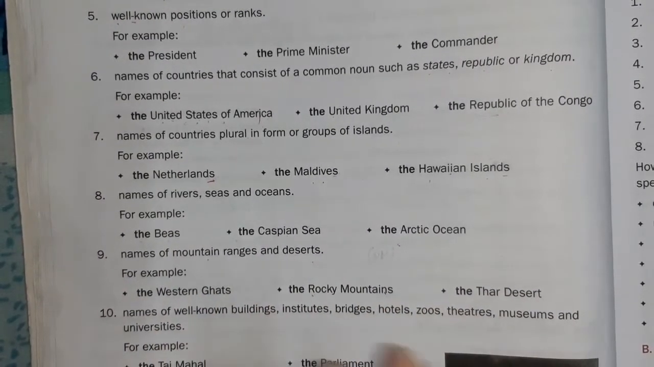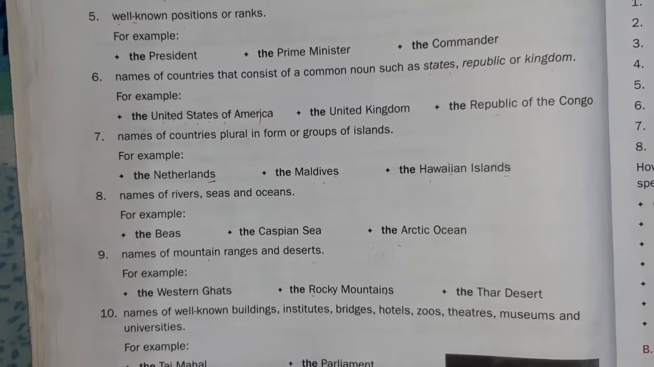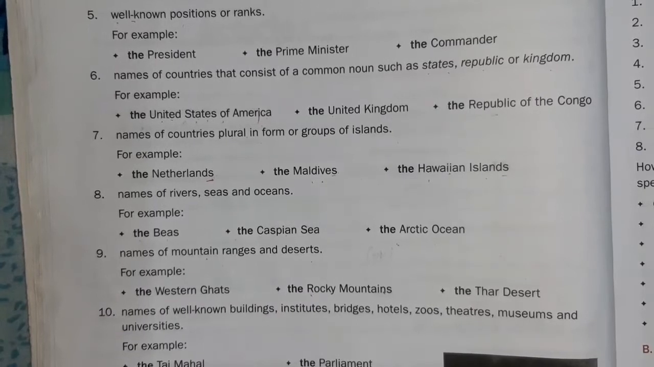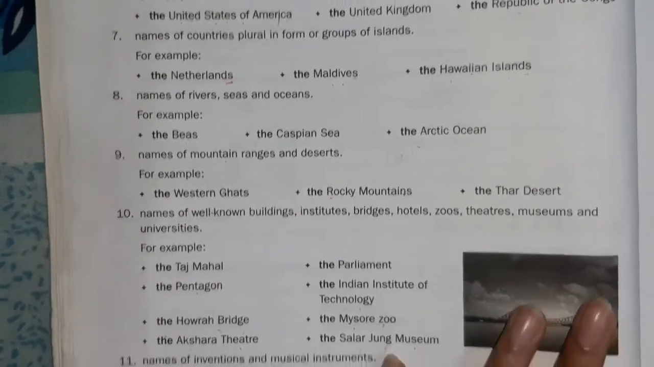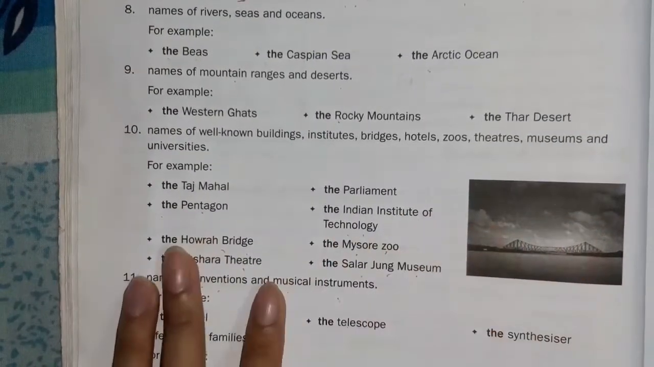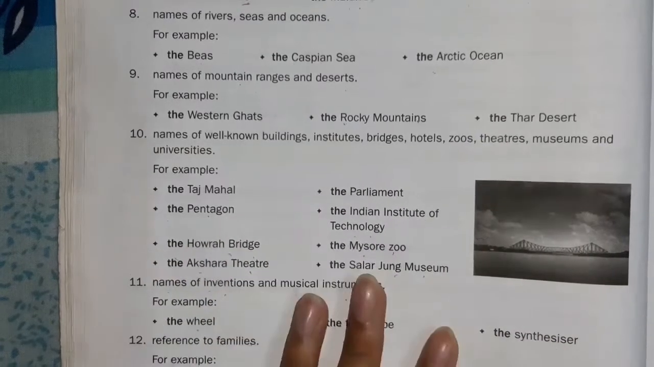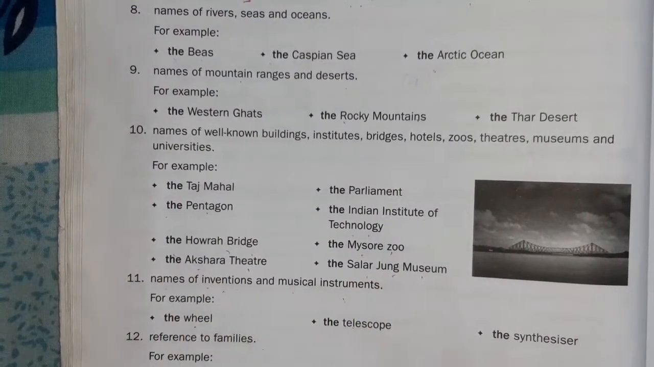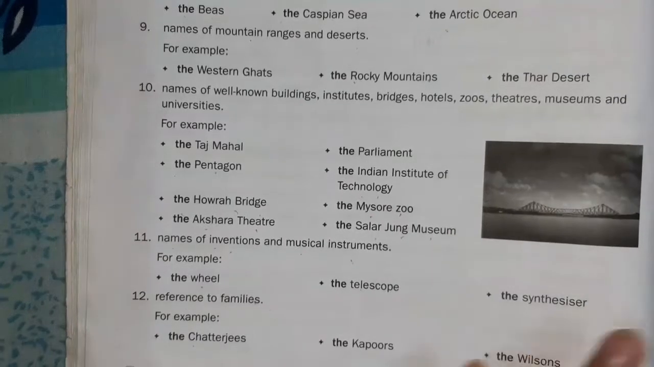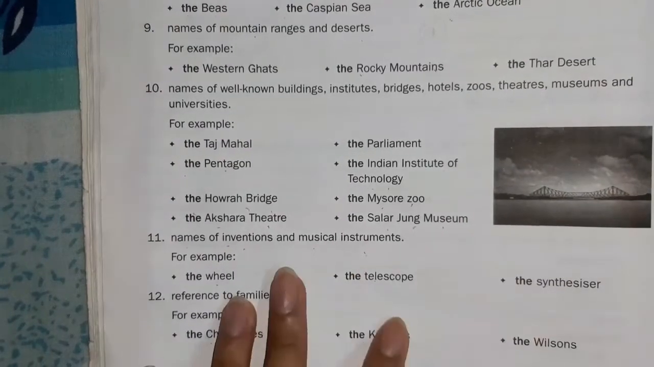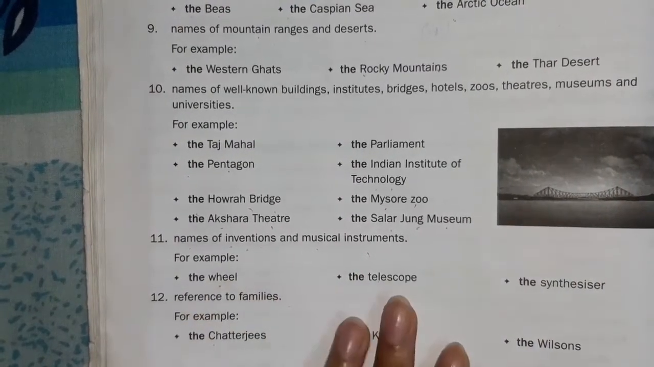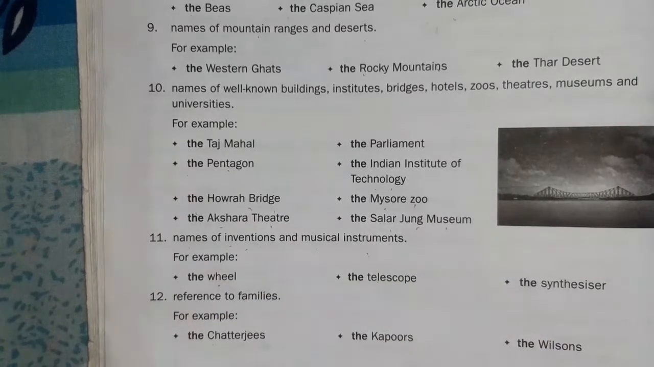Okay. The name of well known buildings, institutes, bridges, hotels, zoos, theaters, museums and universities, with that we have to use the. Okay. For example, the Taj Mahal, the Parliament, the Pentagon, the Howrah Bridge, like that. The names of inventions or musical instruments, with musical instruments and inventions we have to use the: the wheel, the telescope, the synthesizer, the guitar, the tabla, like that.